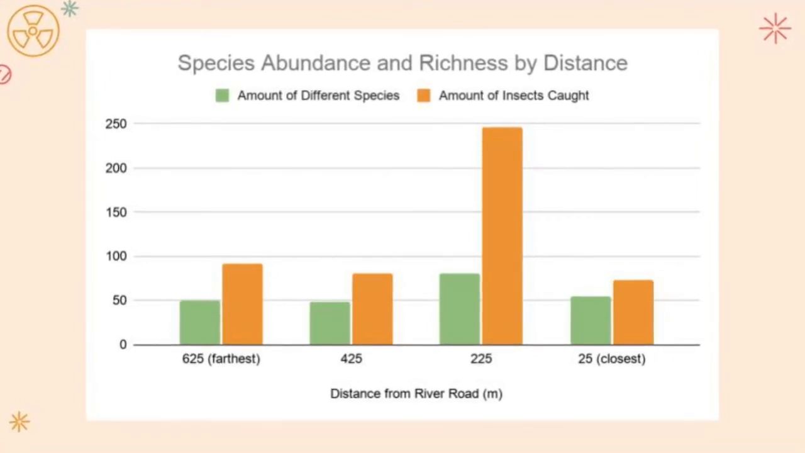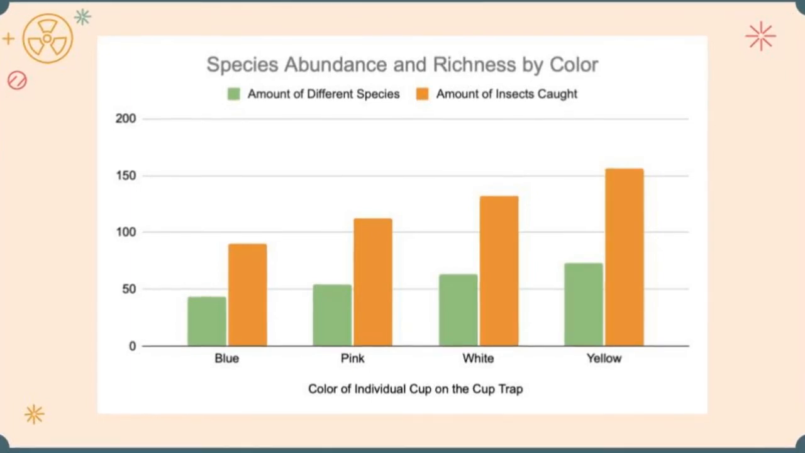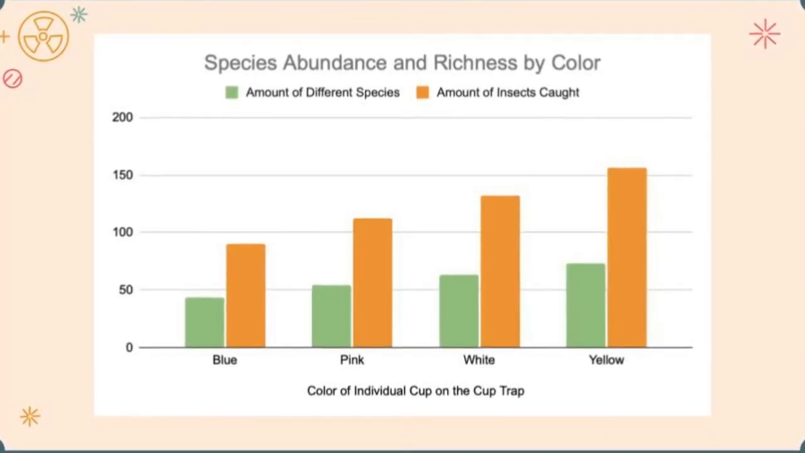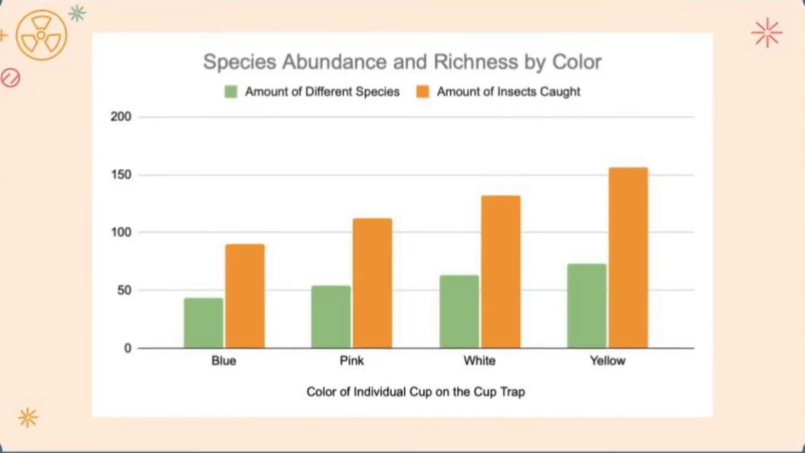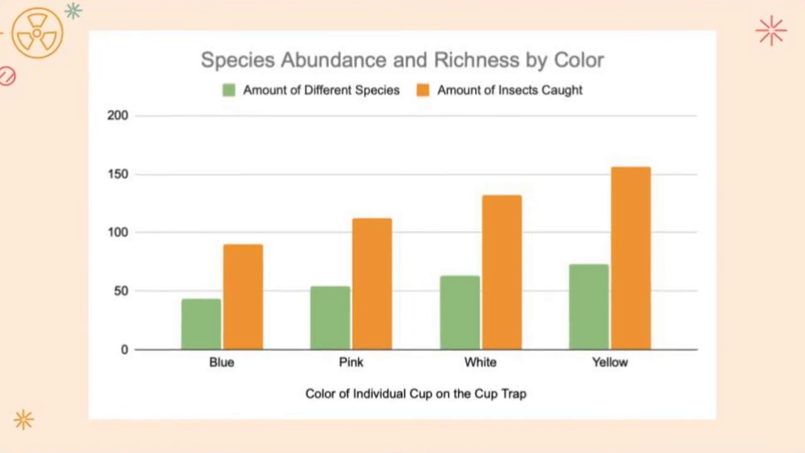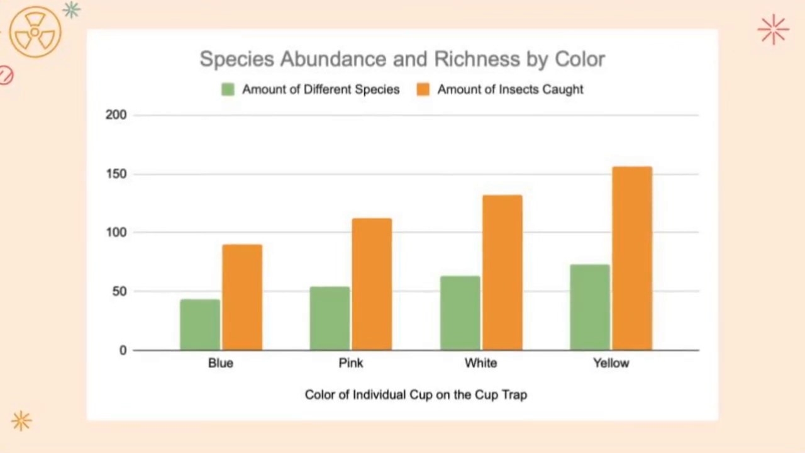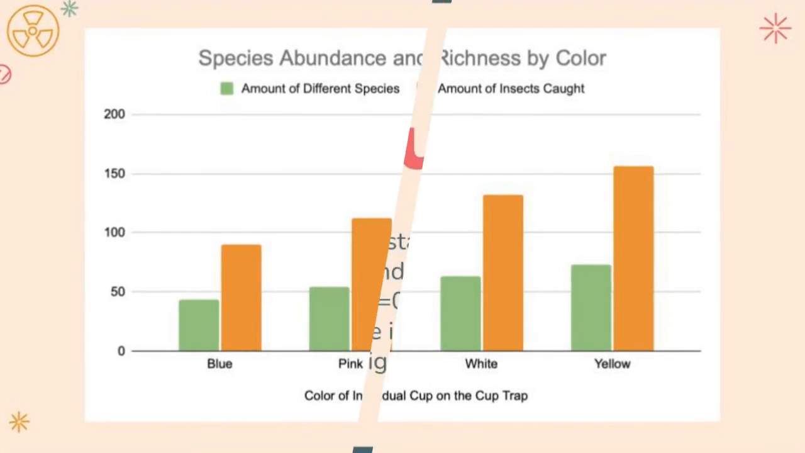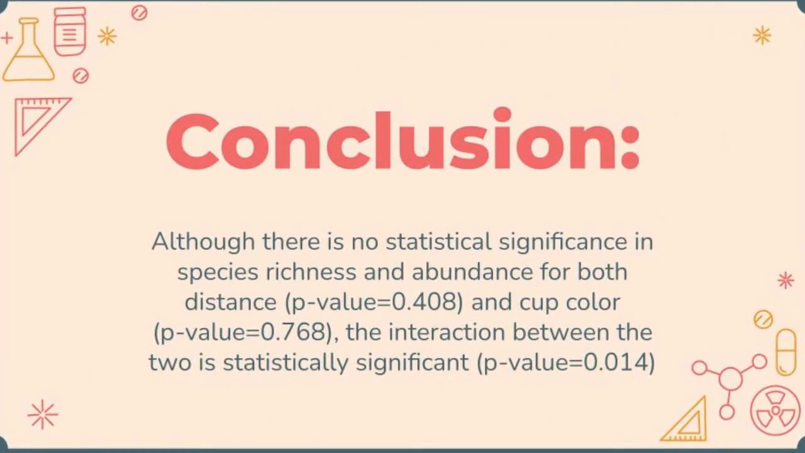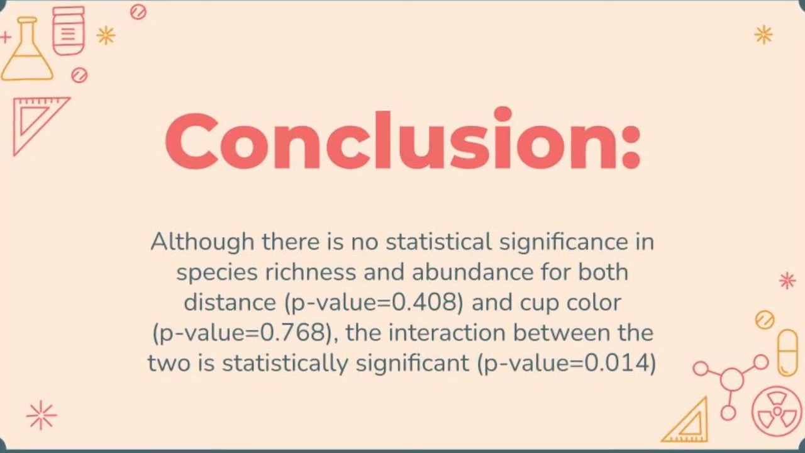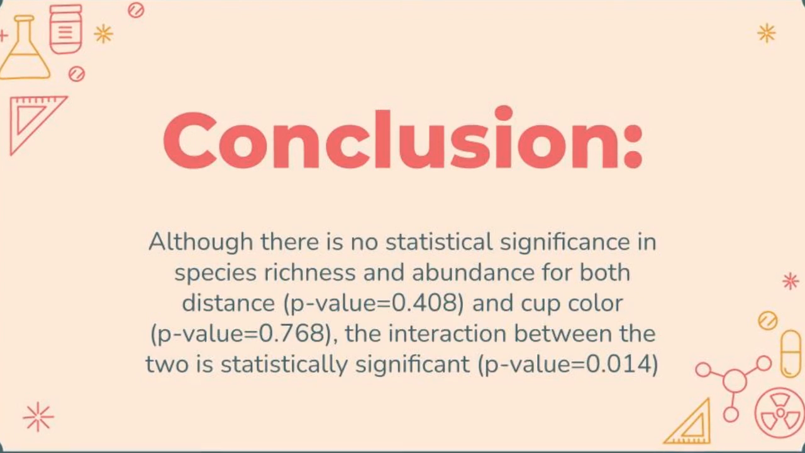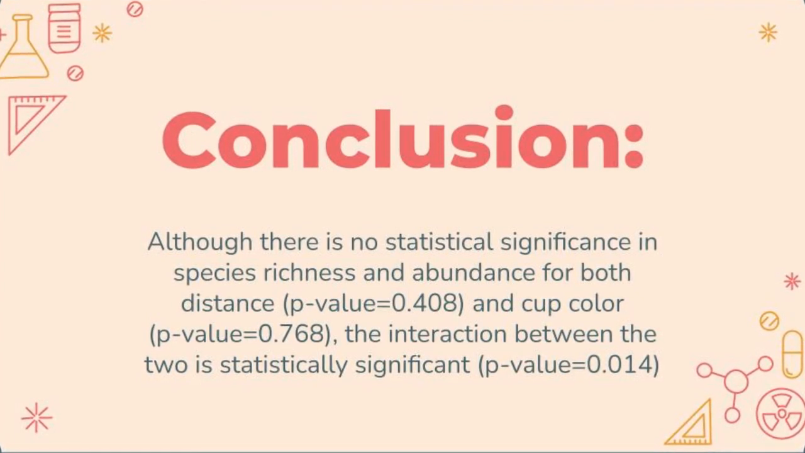We found that color was also important, with yellow having the most different species caught and the most amount of insects caught in general. However, the p-value was 0.768, meaning that we had to agree with the null hypothesis that these results could be random regardless of color. Although there is no statistical significance in species richness and abundance for both distance and cup color, we ran a two-way ANOVA and found that the interaction between these two variables was in fact statistically significant.